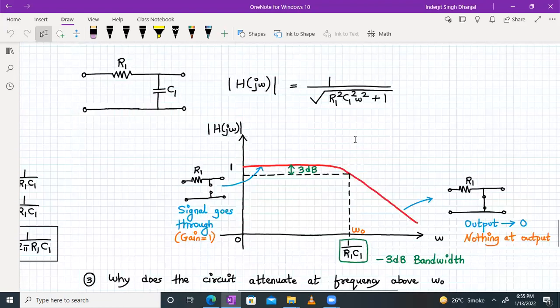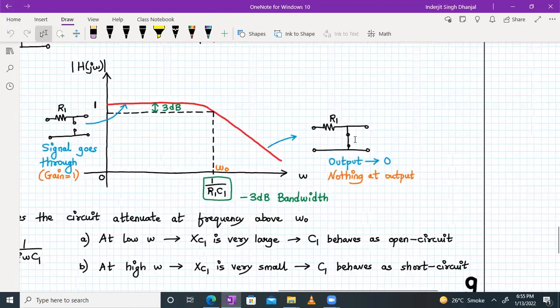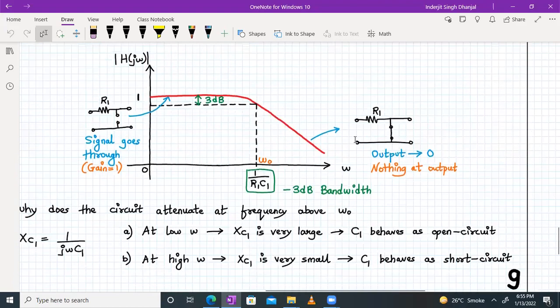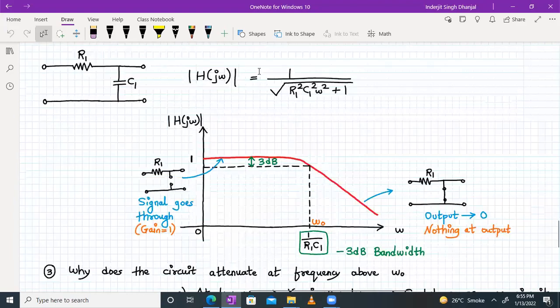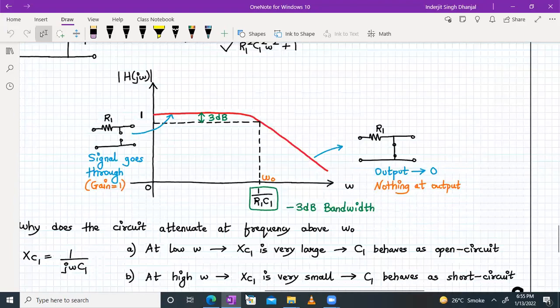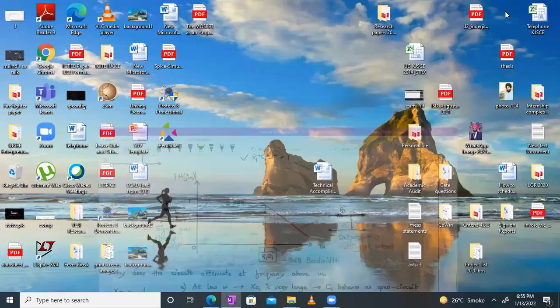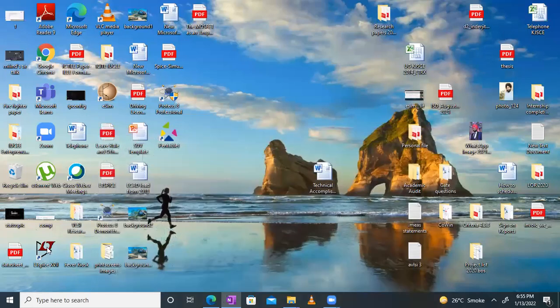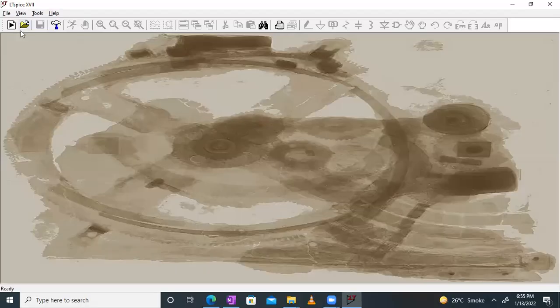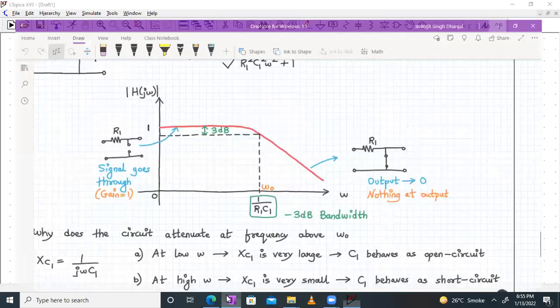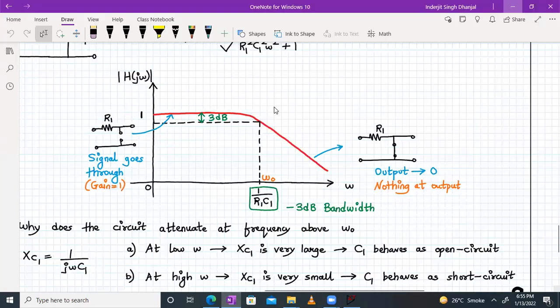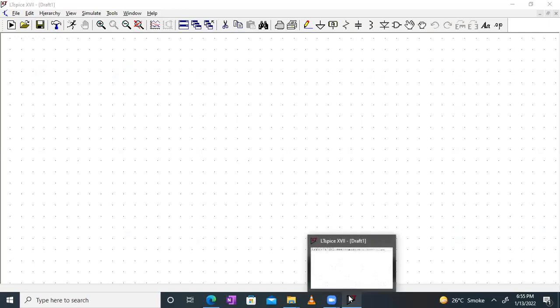So now what we will do is simulate the circuit in LTSpice and conclude that this is the behavior of a simple RC network as shown in the diagram. So let's do that. Let me close this and open the LTSpice window for your reference and open a new schematic. I'll quickly take a resistor and a capacitor. So let me go back to the circuit again. I have a resistor over here and a capacitor over there.